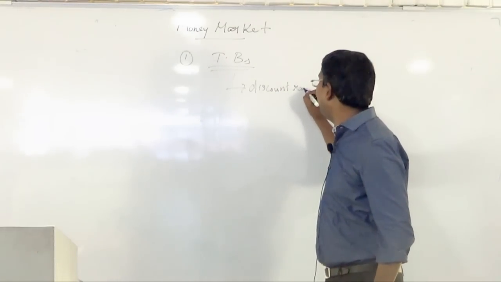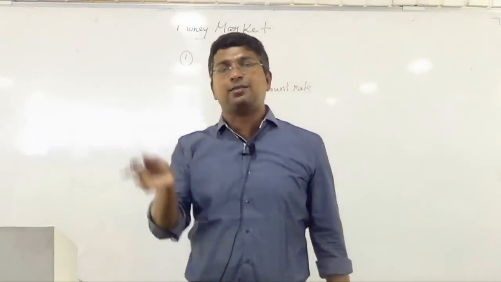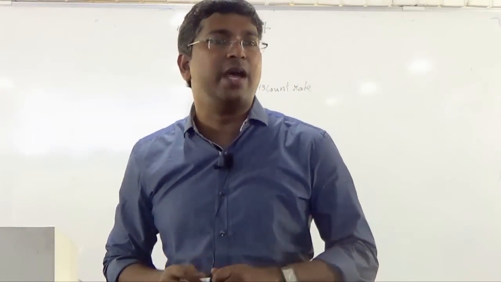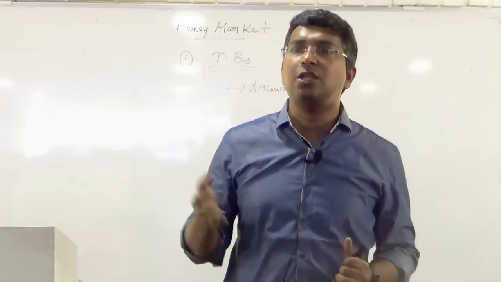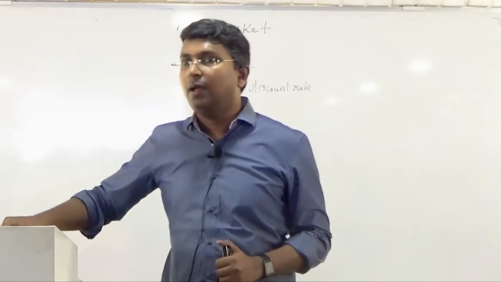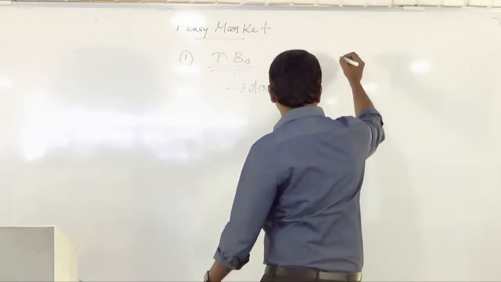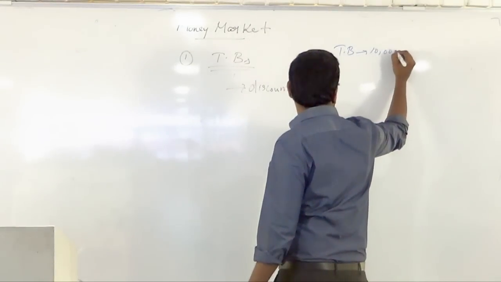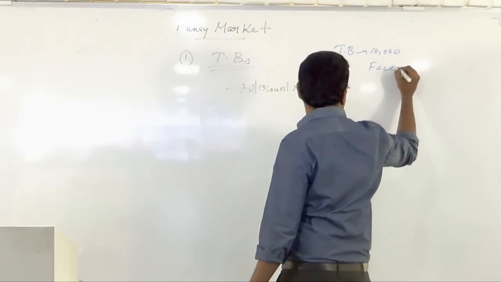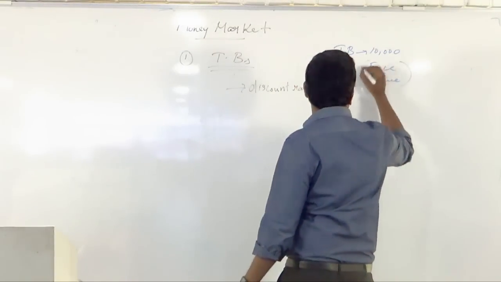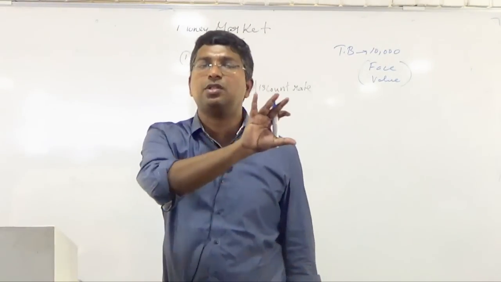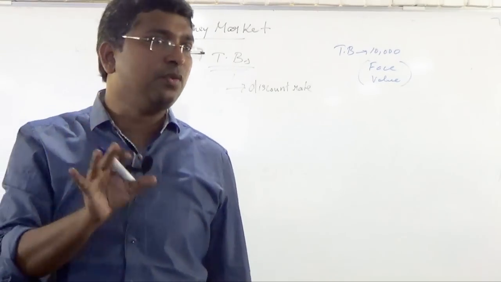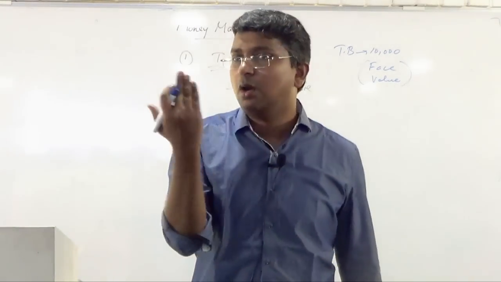Treasury bills, see, actually the discount rate is nothing but the interest rate. Treasury bills are issued at a discount, in the sense that suppose the treasury bill value is 10,000, imagine what is mentioned in that bill. That is what is called the face value. What value is mentioned? That is what is called the face value of a financial instrument.